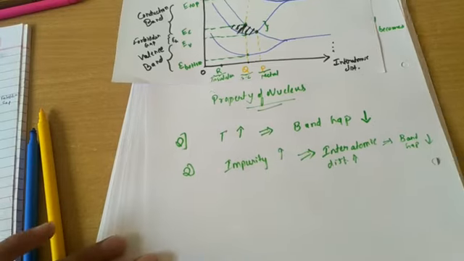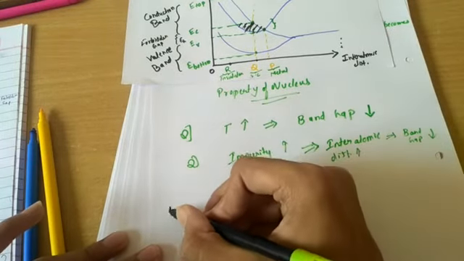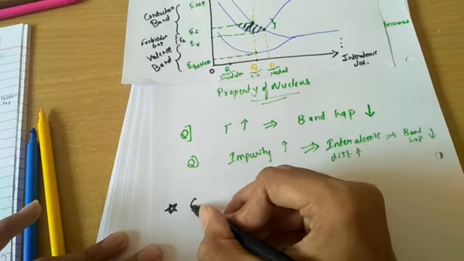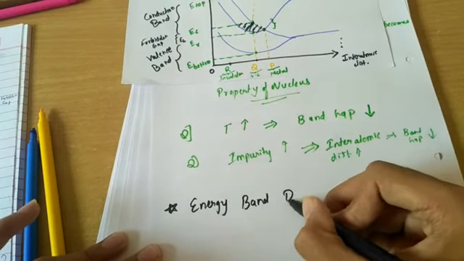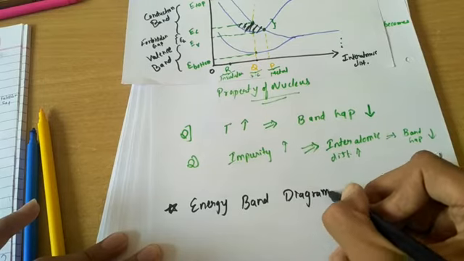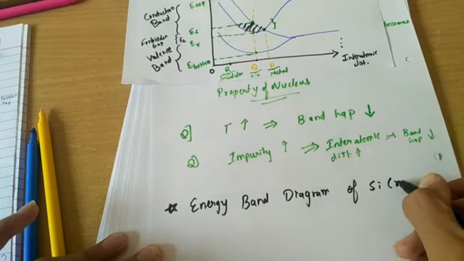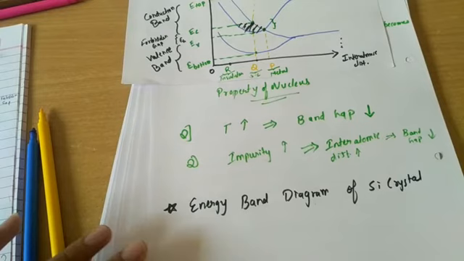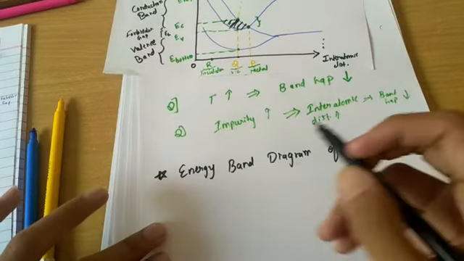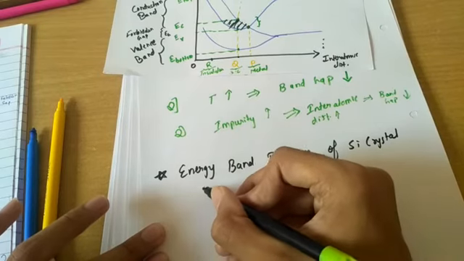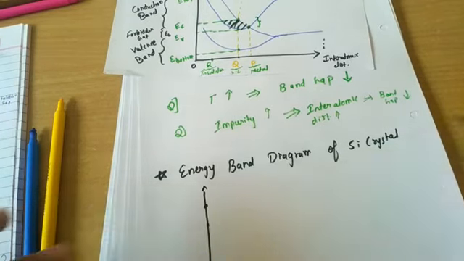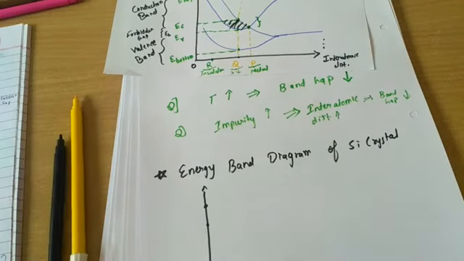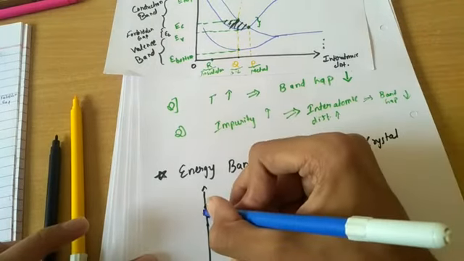First of all, consider the semiconductor silicon crystal. Energy band diagram of silicon crystal. We are not giving any supply, no biasing, nothing. We have the allowed energy states like this.